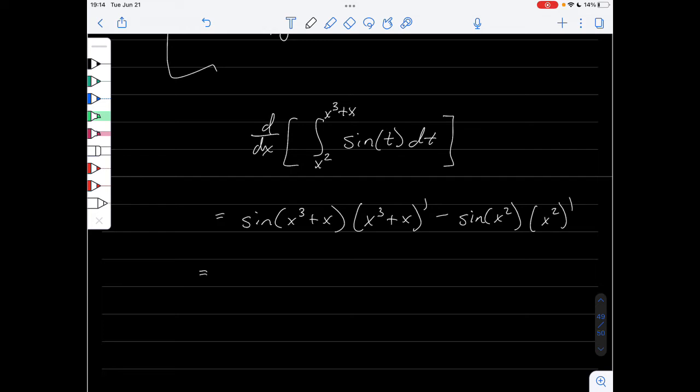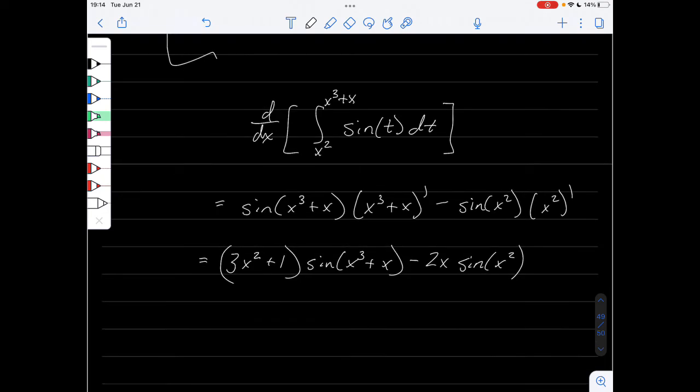And so all we have to do is evaluate the derivatives. So this is 3x squared plus 1 times the sine of x cubed plus x, minus 2x sine of x squared. And that's as simple as you can get this. All right, that's it for the second fundamental theorem of calculus.